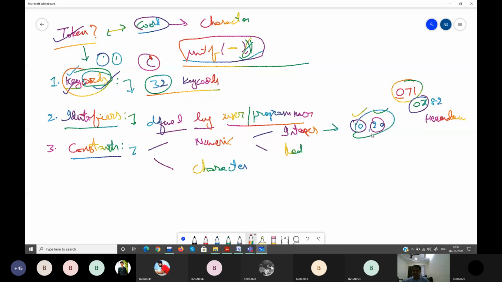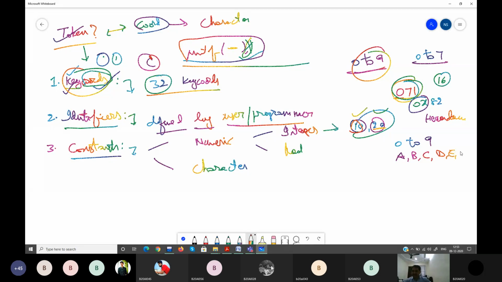Whatever I mentioned earlier is decimal. The decimal numbers range from 0 to 9. Your octal numbers range from 0 to 7, total 8 values. Decimal has a total of 10. Here in hexadecimal you will have a total of 16 values. So 0 to 9 will be there, and apart from this, 10 won't be there, but A, B, C, D, E, F will. These are the set of symbols that you use to form your hexadecimal.